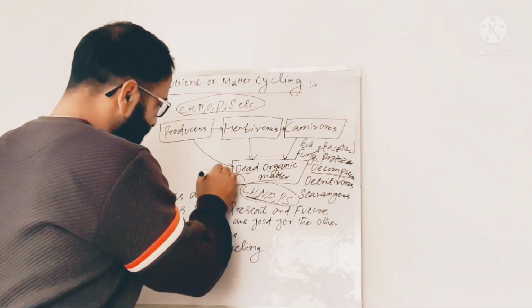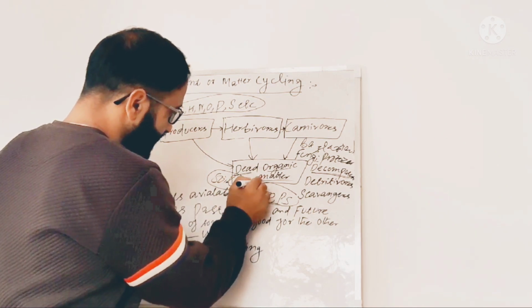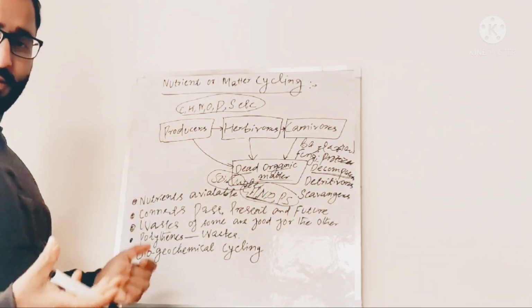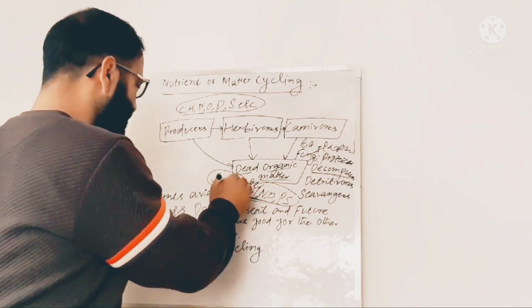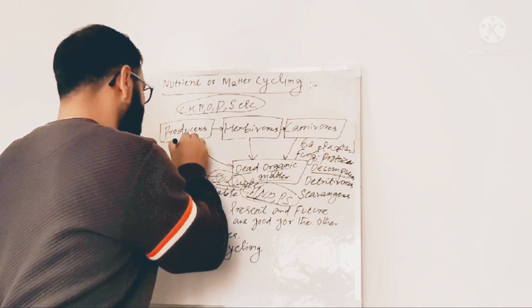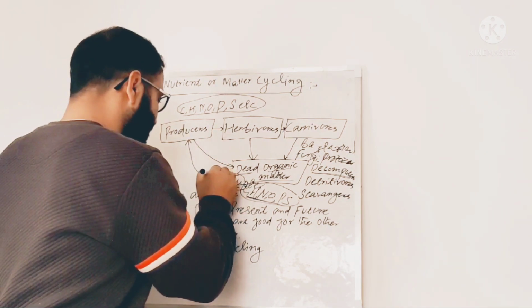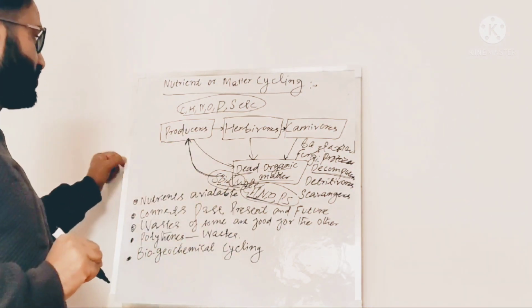So they get added to the soil water and form solutions in it. From this soil water they are taken up by the producers.